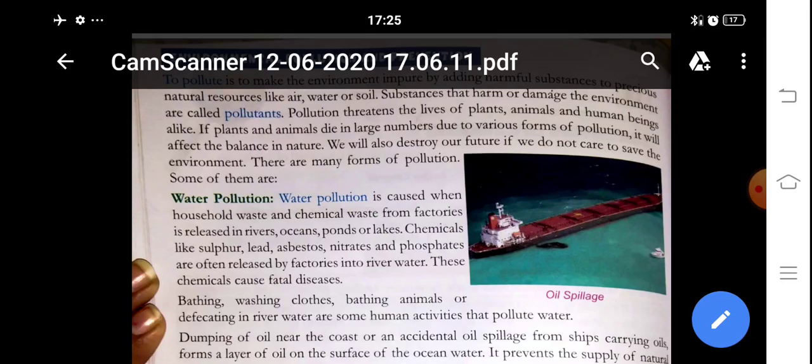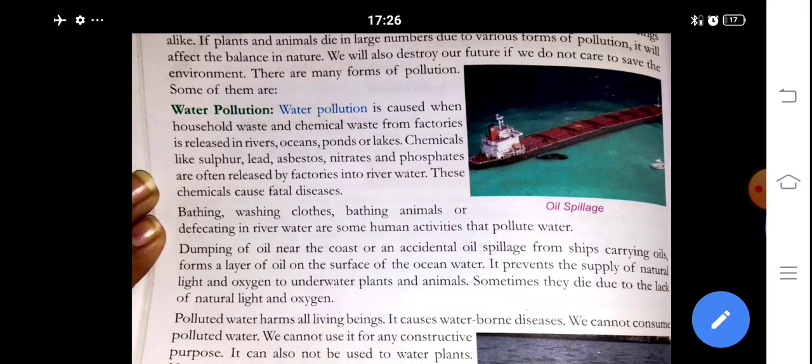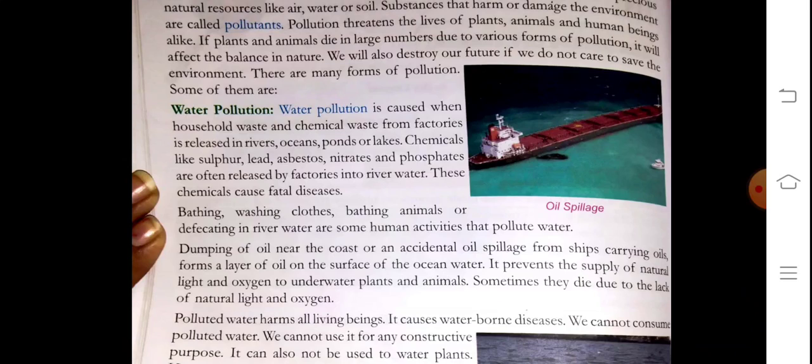There are many forms of pollution. Some of them are explained in this chapter. First is water pollution. What do we call water pollution? Water pollution is caused when household waste and chemical waste.